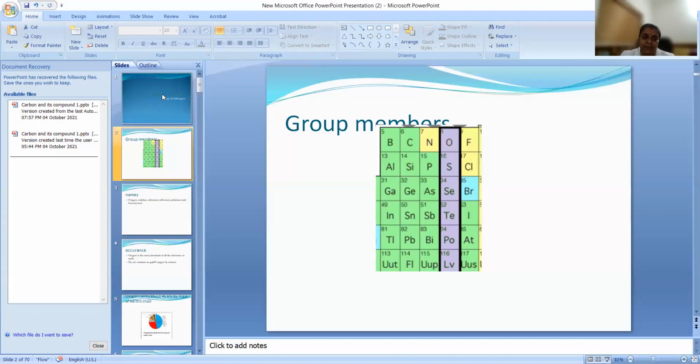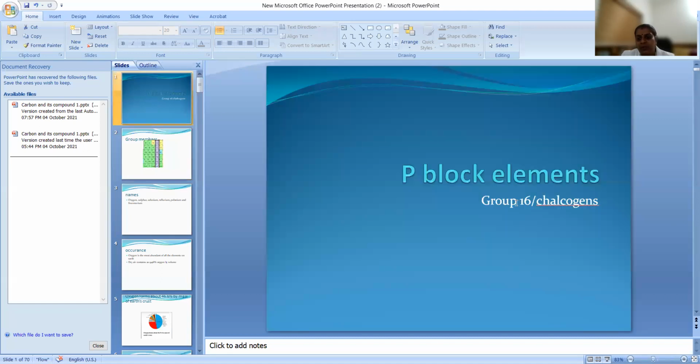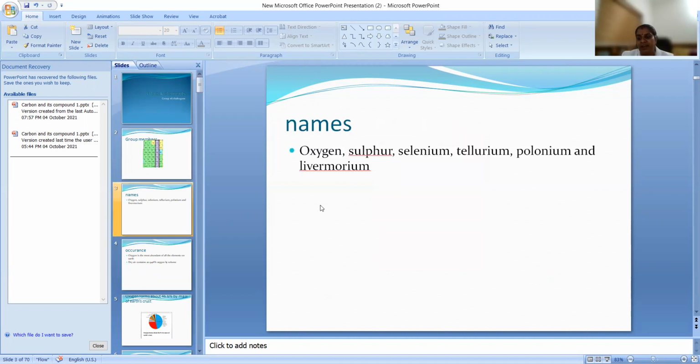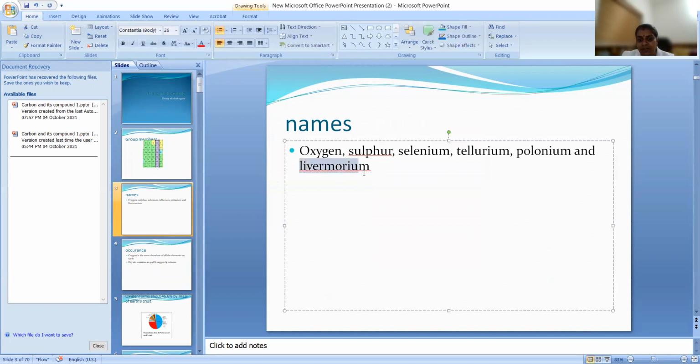So we are today going to discuss about group 16. Okay, group 16. That elements are also called chalcogens. Okay, and which are the elements? Oxygen, sulfur, selenium, tellurium, polonium. And then we have one more element, livermorium. Okay, what it is called? Livermorium. These are the elements: oxygen, sulfur, selenium, tellurium, polonium, and livermorium.